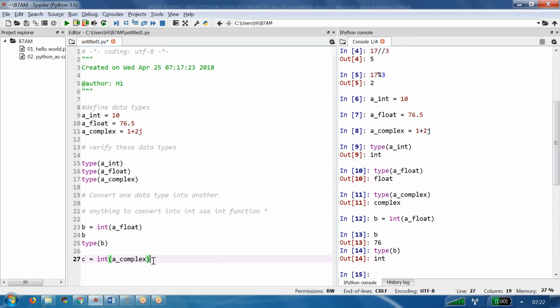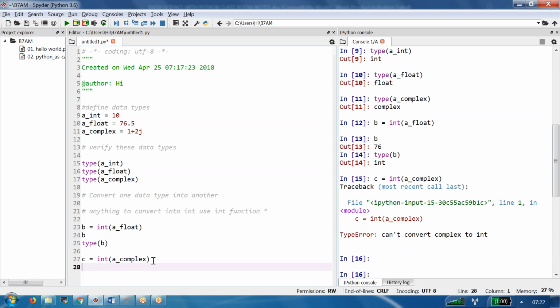I am trying to convert 1 plus 2j into an integer. Let me execute this. What is it saying? Cannot convert complex number into integer. That's what the star mark means. If possibility is available, it is going to convert. If there is no possibility practically, then it is going to throw an error like this.